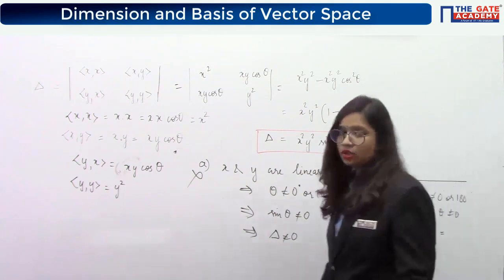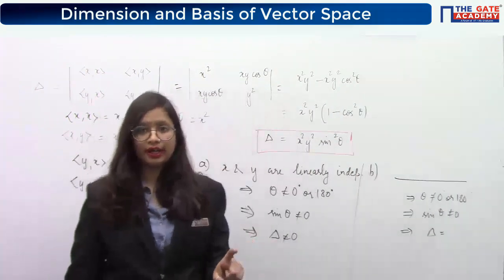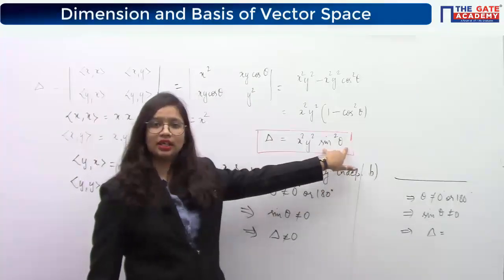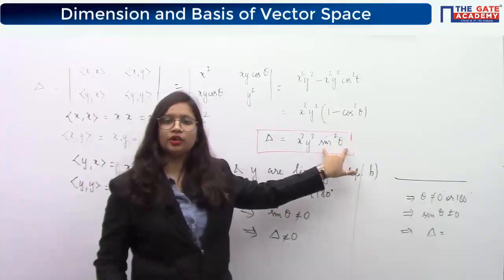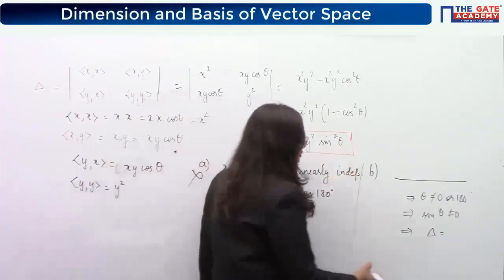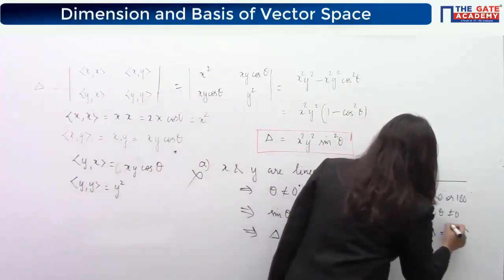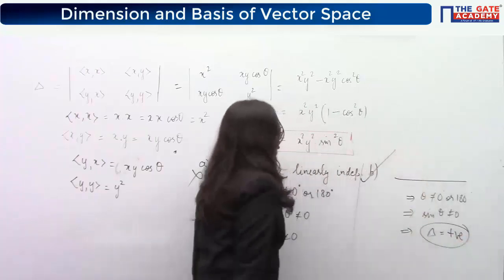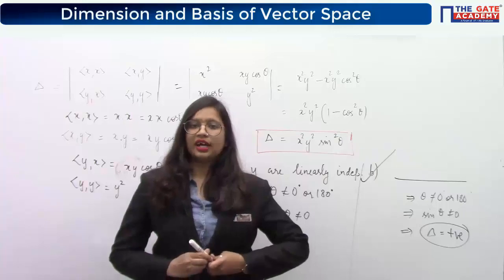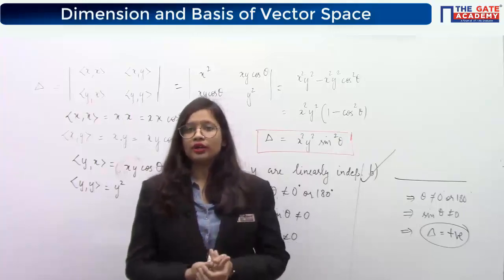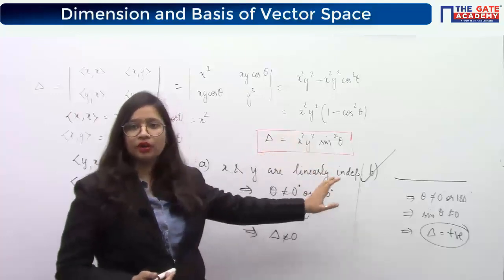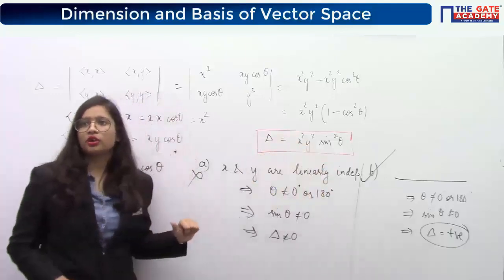If sin theta is non-zero, it can take any positive or negative value, but because there is a square of this quantity, even if it takes the negative value, it will turn out to be positive eventually, so this value will always be positive. So yes, option B is totally right, because when they become linearly independent, sin theta can never be 0. The only value it can take will be a positive value. Understood or not?